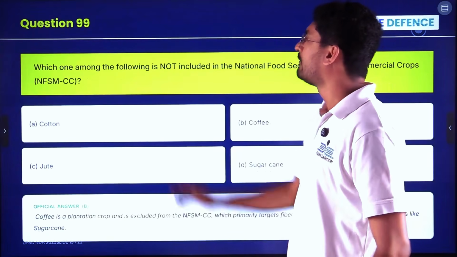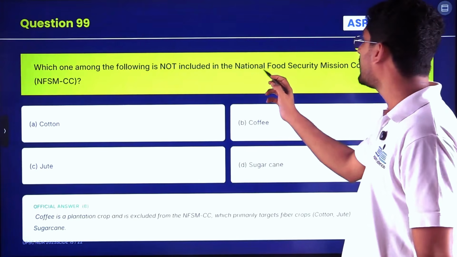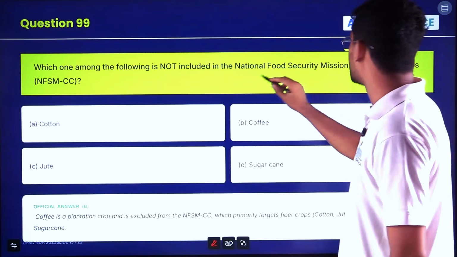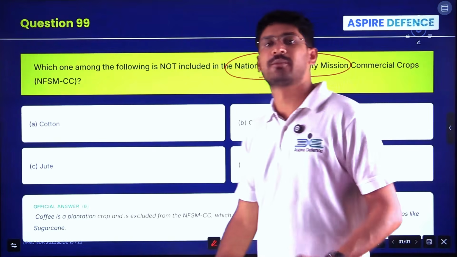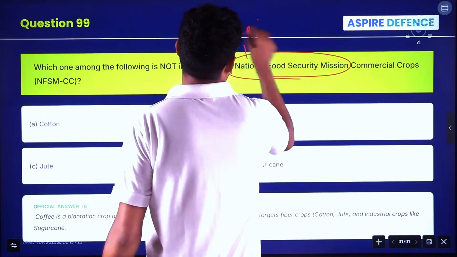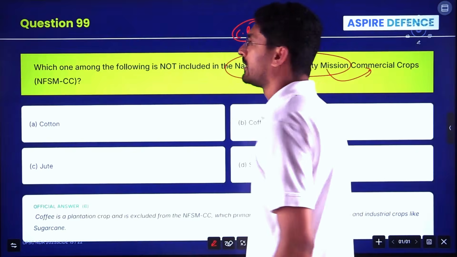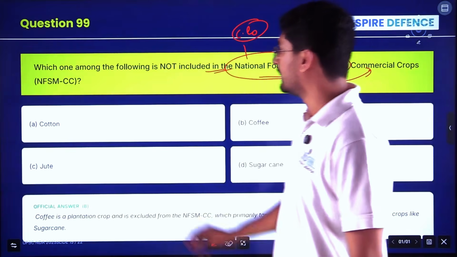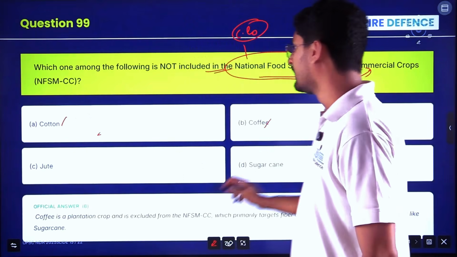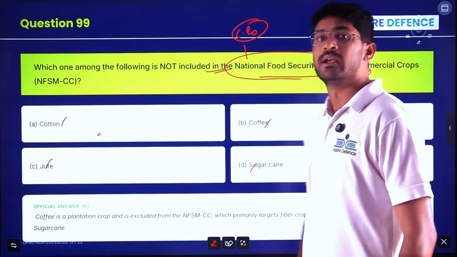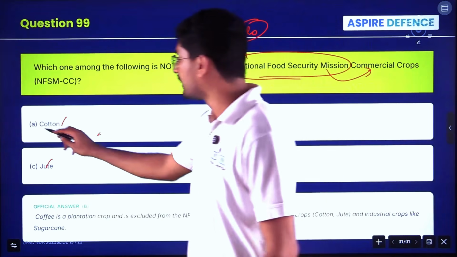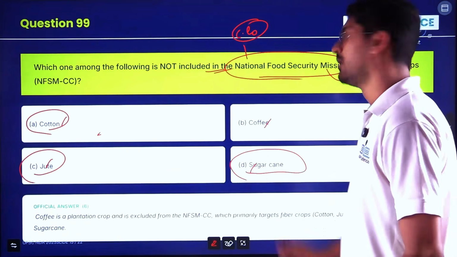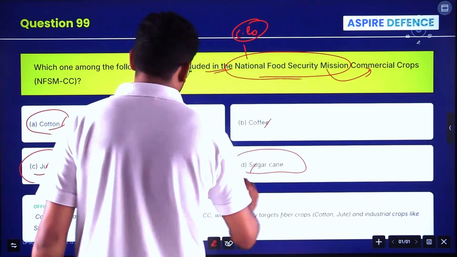Next, which one among the following is not included in the National Food Security Mission commercial crops? National Food Security Mission is one of the flagship missions of the central government. Here, with respect to commercial crops, which one of the following is not included in NFSM? Cotton, coffee, jute, sugarcane. If you see, cotton, jute, sugarcane, all these are fibre crops.